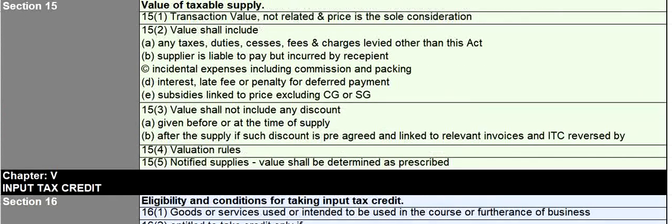Section 15, again another important section, value of taxable supply. So value is very important to apply the tax rate and then pay the taxes. So in GST it is always transaction value, provided the parties are not related and price is the sole consideration. And there are some things which you have to include as a part of value. 15.3 talks about what are the things you can exclude from the value.